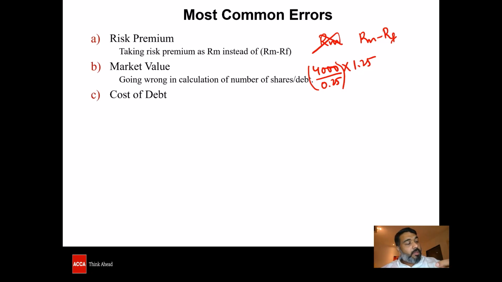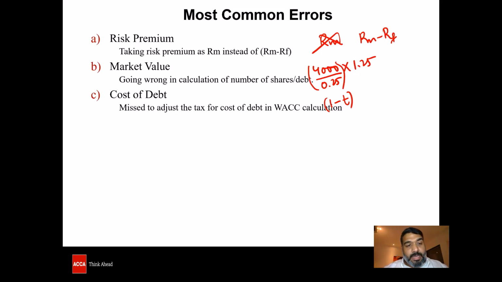Going wrong in the calculation of the number of shares or number of debt. As far as the cost of debt is concerned, in many cases the candidates don't consider 1 minus t. It is not converted to post-tax, so they miss adjusting the tax for the cost of debt in the WACC calculation. And then, reserves need not be included when you calculate WACC as per market value weights.